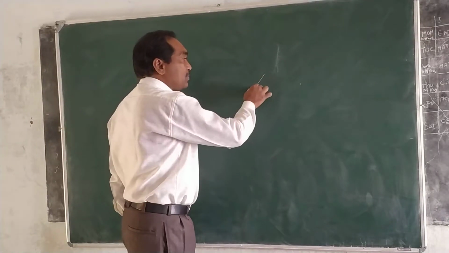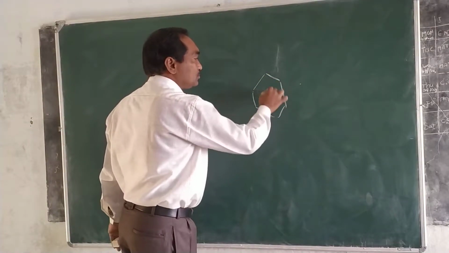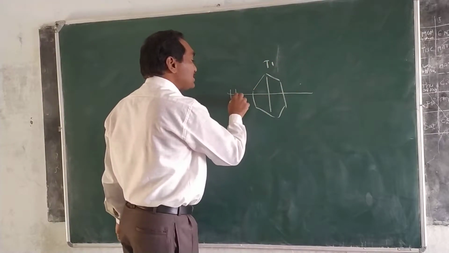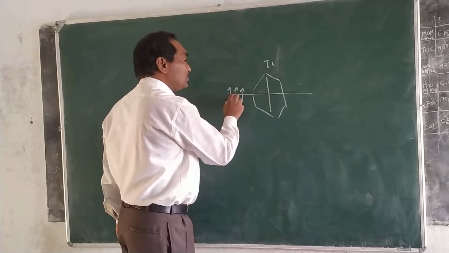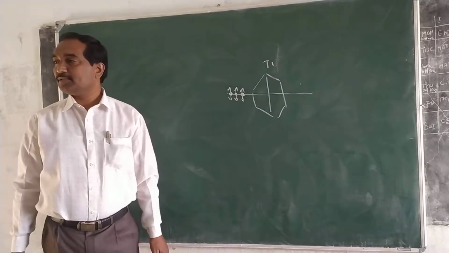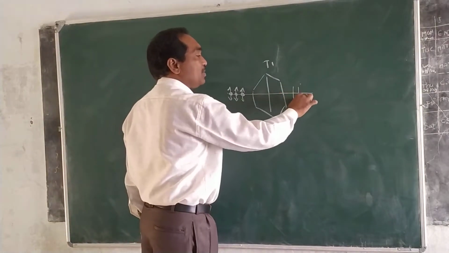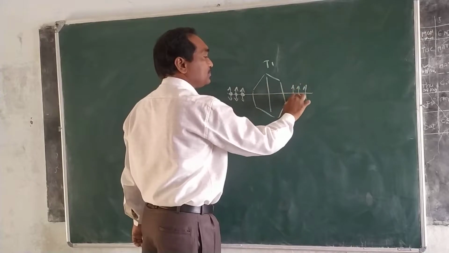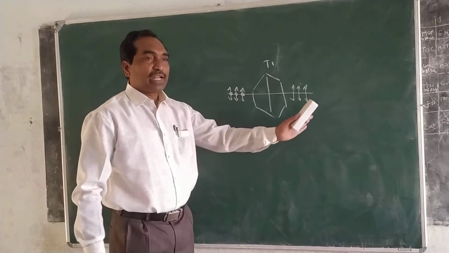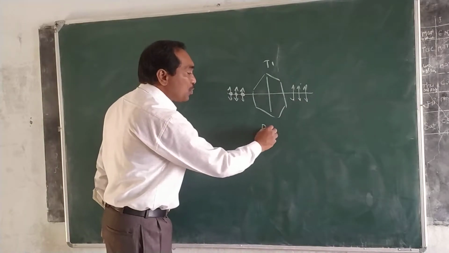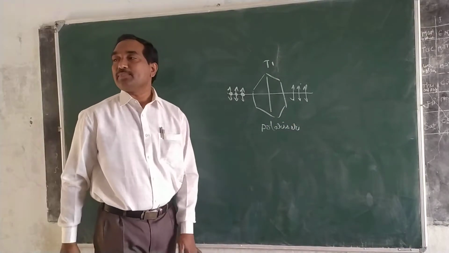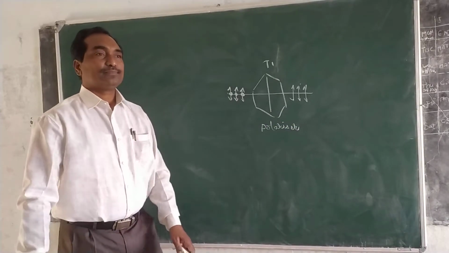So, this is the tourmaline crystal. This may be taken as T1. If ordinary light is passing through this tourmaline crystal, of course, the ordinary light having vibrations in all directions, the emerging light is plane polarized light. Already we discussed. So, the tourmaline crystal T1 produces polarized light. So, this is called polarizer, because it is producing polarized light.